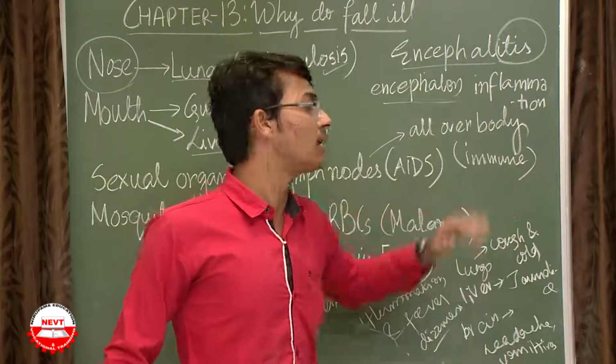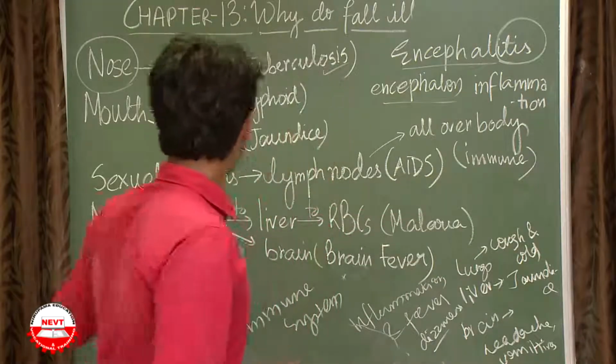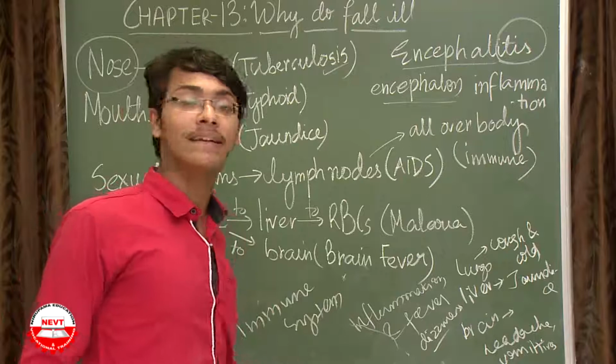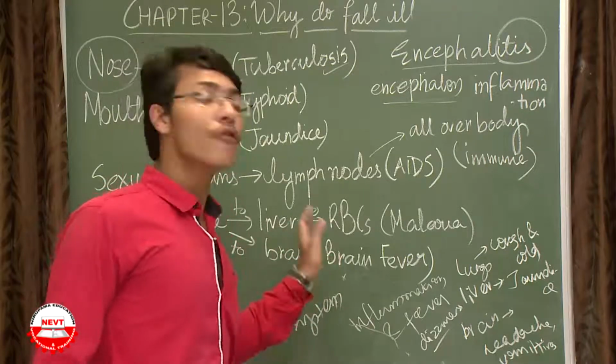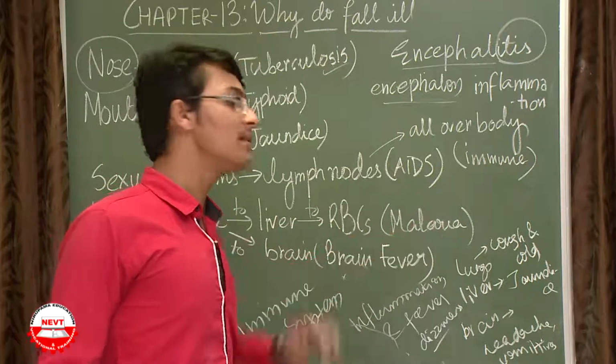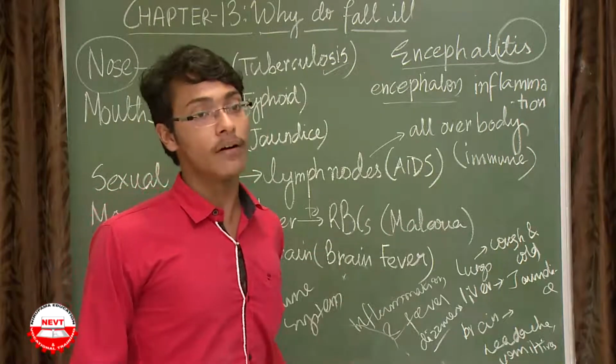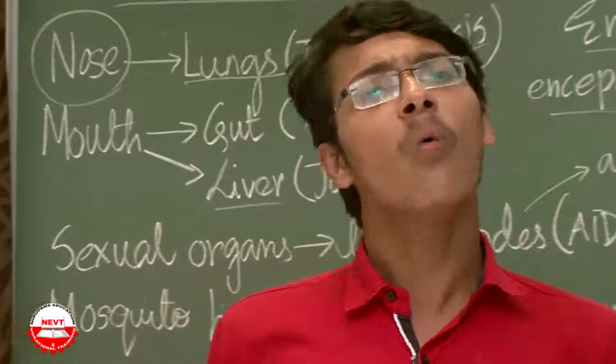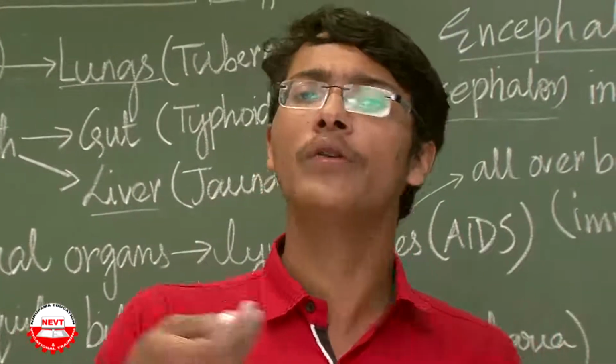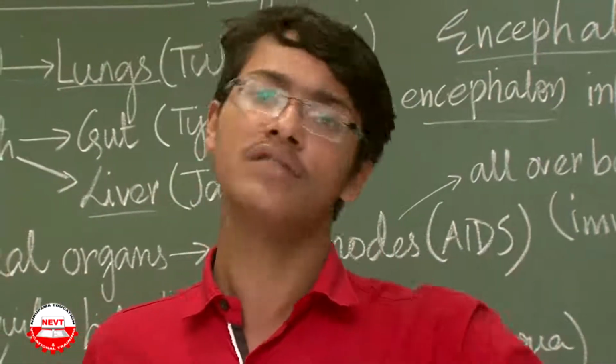That is, in a whole, it affects our immune system. Then, through a mosquito bite, if it enters, it can go to the liver. From the liver it enters the RBCs, for example malaria, or it can go to our brain, for example brain fever. Now the question is, what is the difference if it is going to the lungs, or the liver, or the brain?